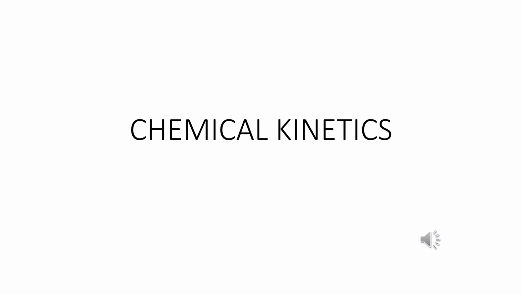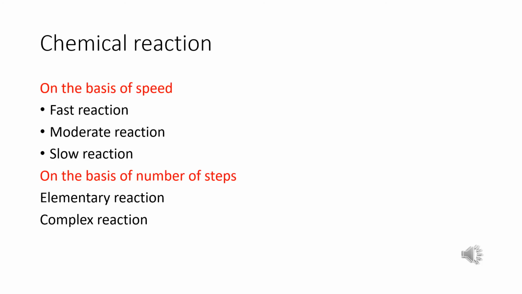Next we see about chemical reaction. What is a chemical reaction? When one or more substances undergo a change and the reactants are converted into products, that type of reaction is known as a chemical reaction. Chemical reactions are classified on the basis of their speeds into three types: fast reaction, moderate reaction and slow reaction.